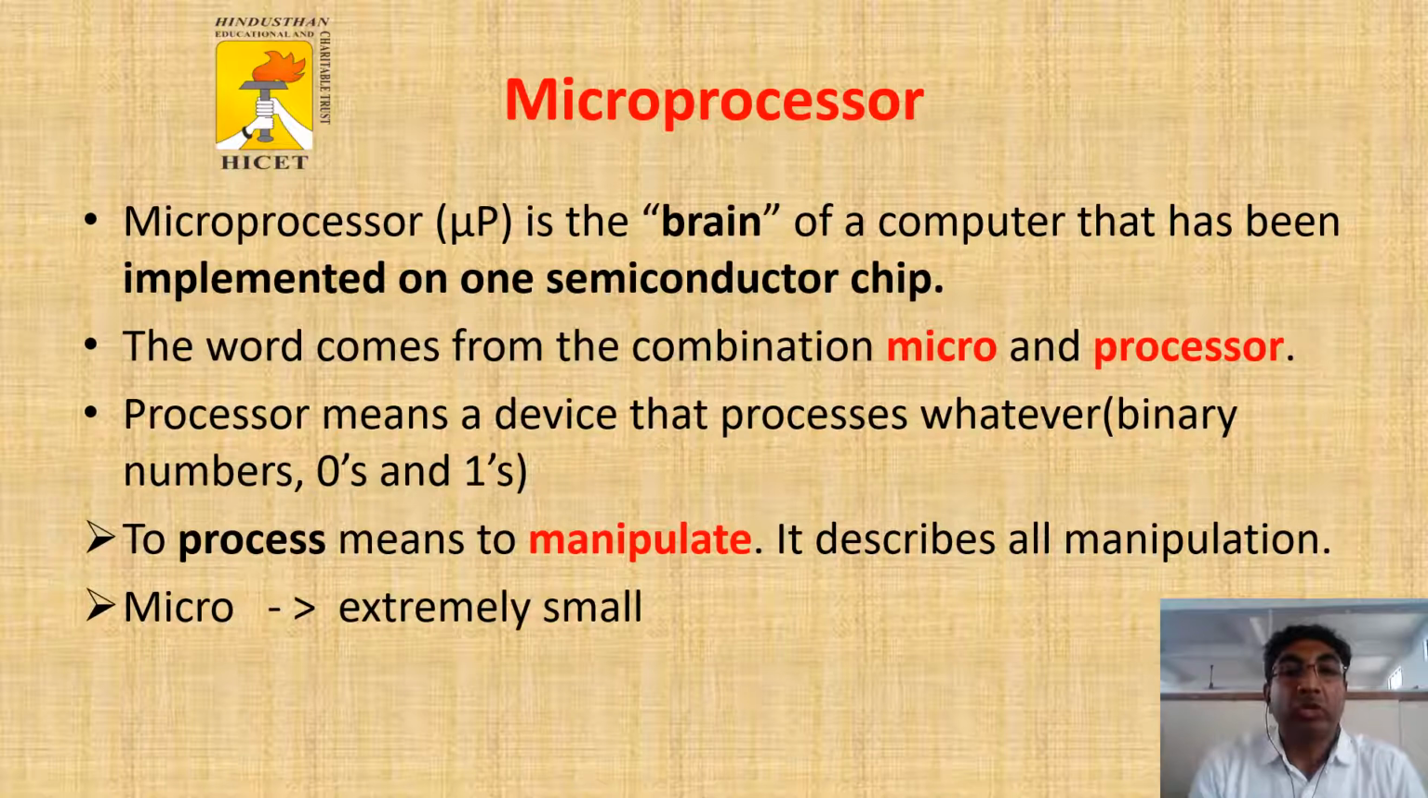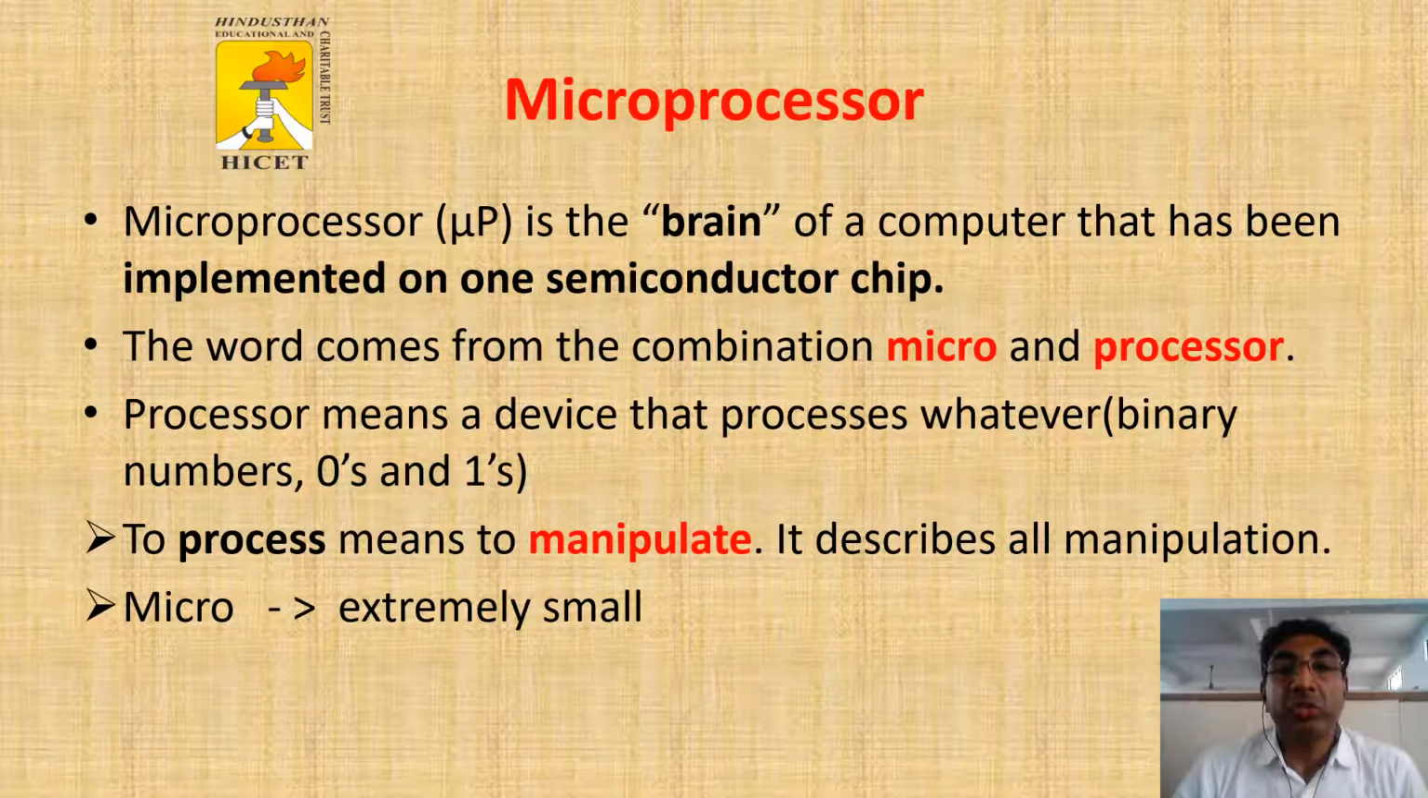So today I am going to discuss about microprocessor. Microprocessor is the brain of a computer that has been implemented on one semiconductor chip. So the entire component is designed in a single chip. The microprocessor has three components: one is the arithmetic logic unit, another is the control unit, and the third one is the register unit. The three components are designed in a single semiconductor chip.